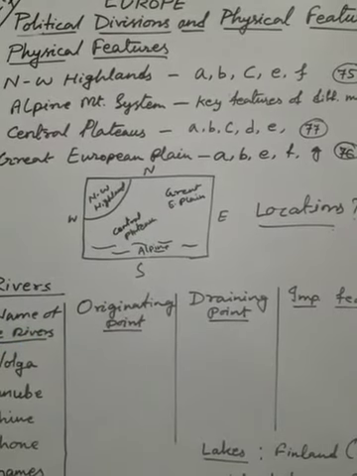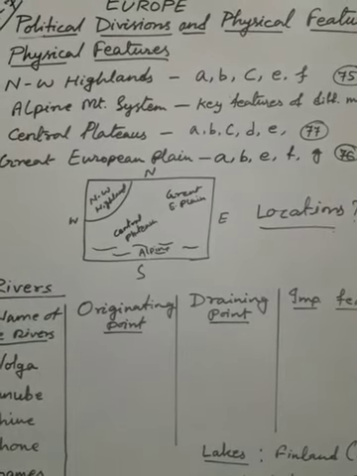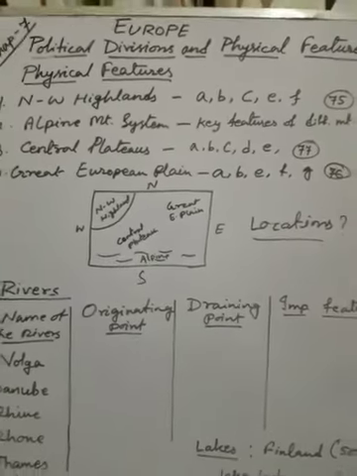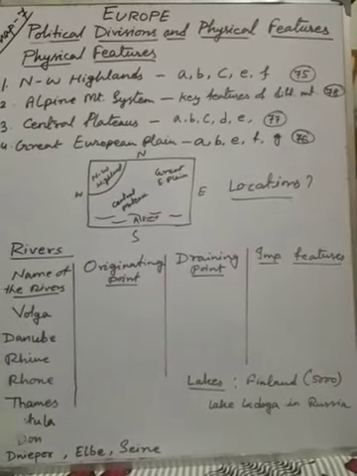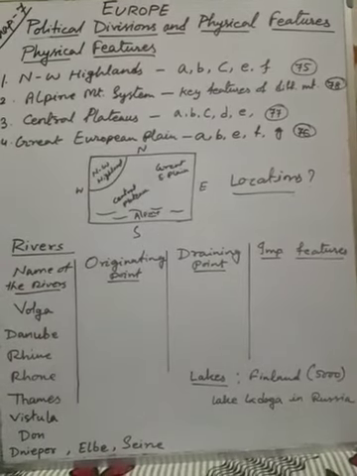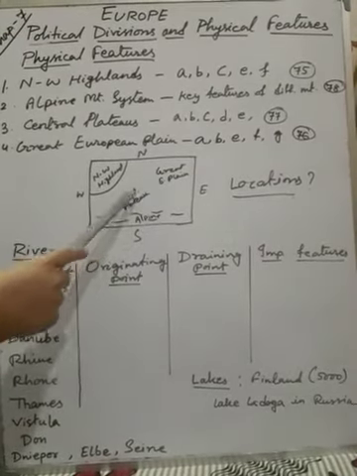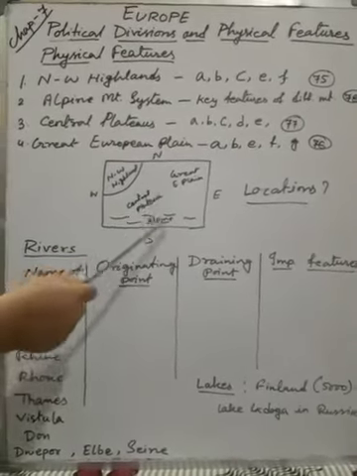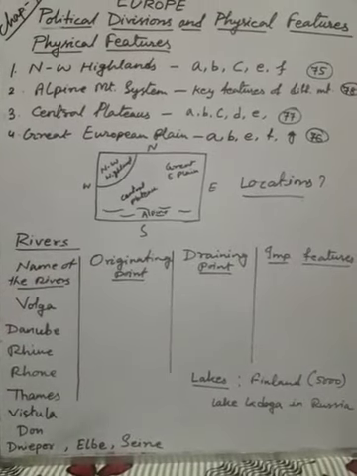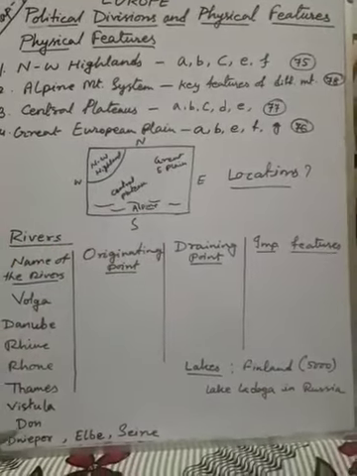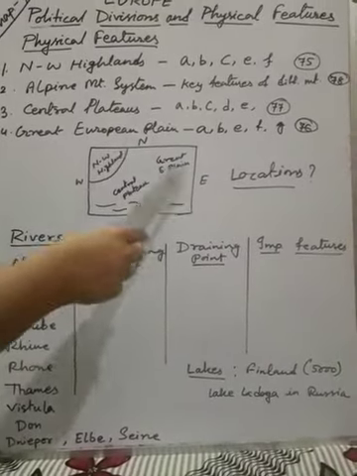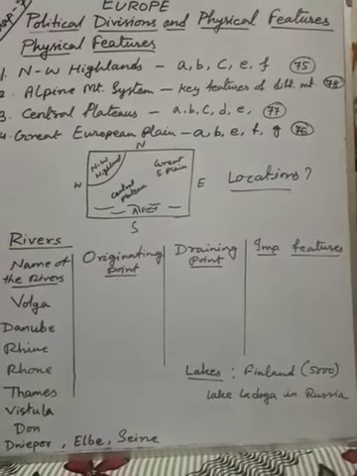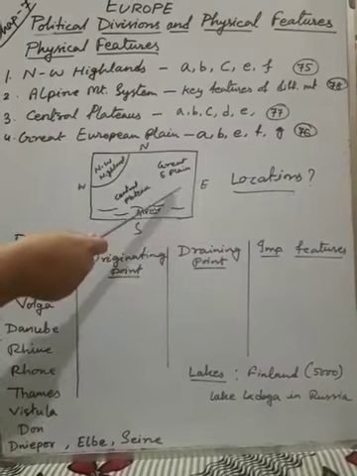The Alpine Mountain System has many ranges of mountains that we can see. It's a young fold mountain area. All the mountains are recently formed, that's why it is called the Alpine Mountain System. This portion, central means the middle one, is the central plateau area. And I think you know the difference between plateau and mountain, we learned everything last year. And this portion is the Great European Plains. You know, students, a plain basically develops due to the work of rivers. So we can see a number of rivers in this portion, and so the Great European Plains develop here.